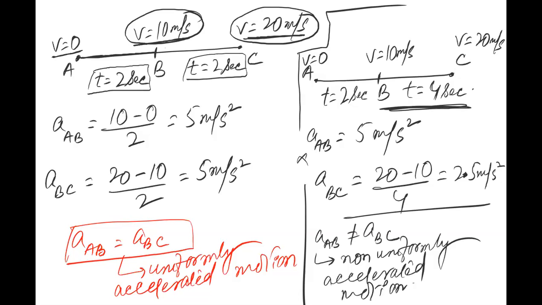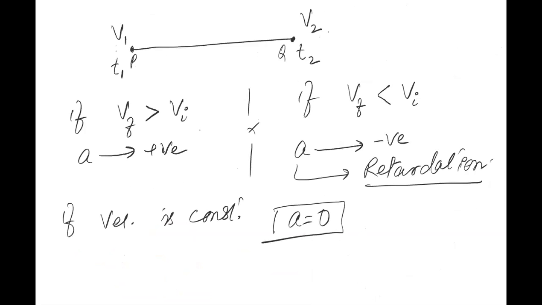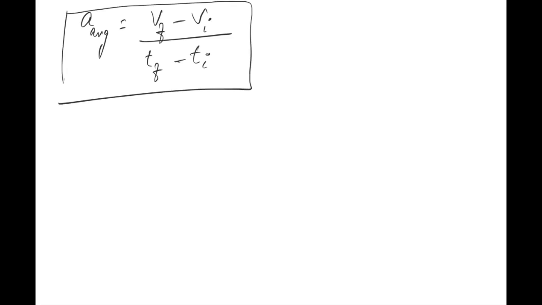Okay, moving on. The acceleration that we have talked about is average acceleration, and in average acceleration, again I'm repeating, you have to find the final velocity and initial velocity, and you will take the time difference, t final minus t initial. It will give you the average acceleration. For example, I am giving you a question, just solve it. It is basically a repeat telecast type of question. Whatever we have done in the case of velocity, the same will be here in the case of acceleration.